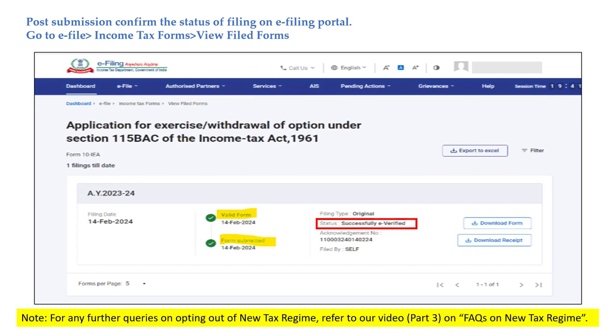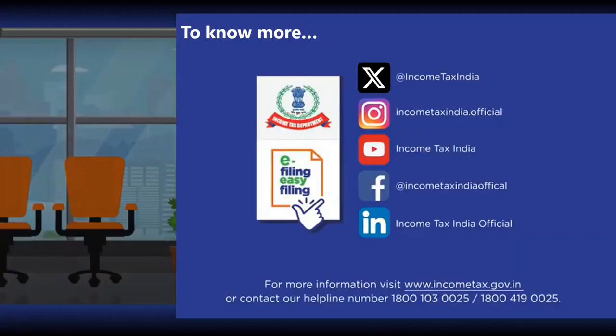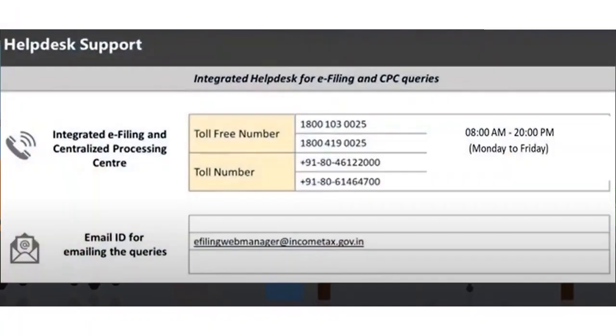Choosing between the new tax regime and old tax regime is very easy. To know more, you can visit our website www.incometax.gov.in or contact our helpline numbers.